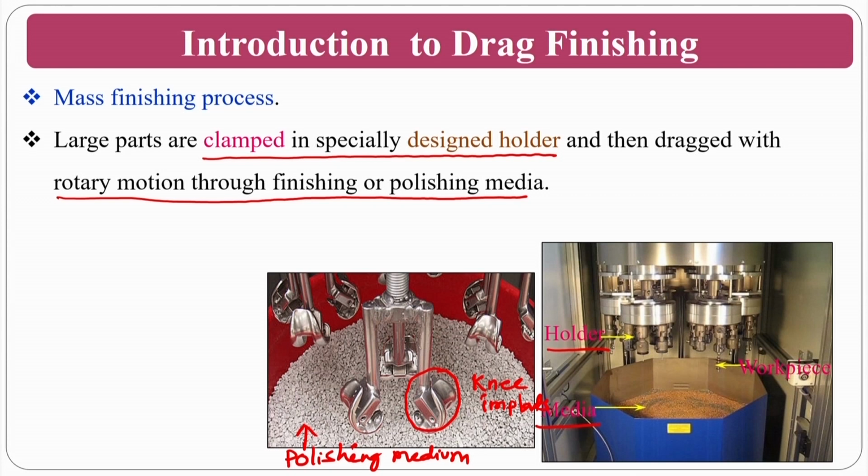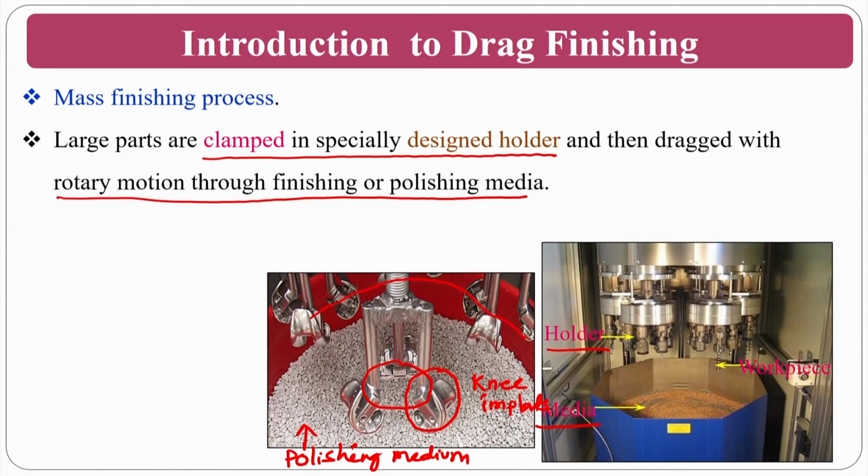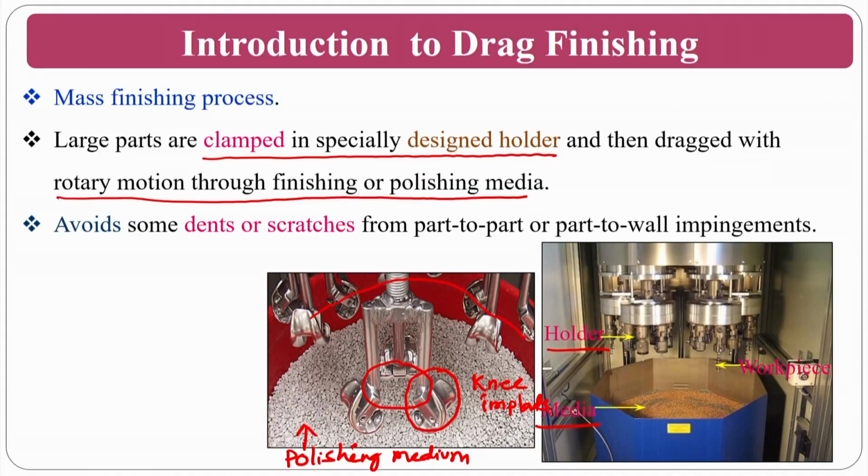Some of the components are in this periphery, some are in that periphery, so the pitch circle is very small. If you give the same rotational speed in that circumstance and keep the polishing medium constant, without rotation, what will happen? All the components will get uniform surface roughness. So it avoids dents and scratches from part to part.